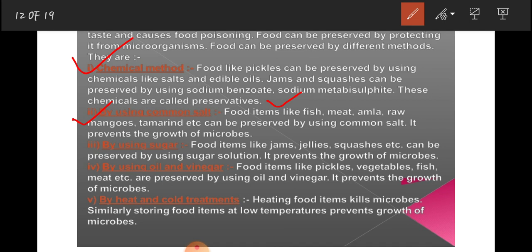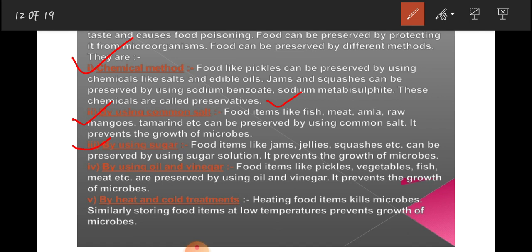Okay, third point is by using sugar. Food items like jams, jellies, squashes, etc. can be preserved by using sugar solution. It prevents the growth of microbes. Just like salt, sugar solution can also prevent the growth of microbes.